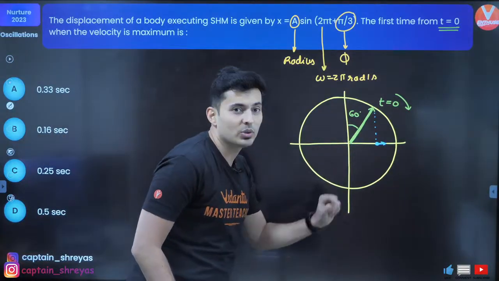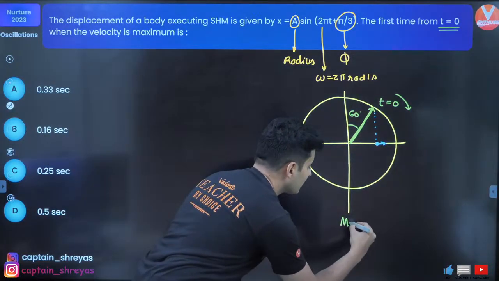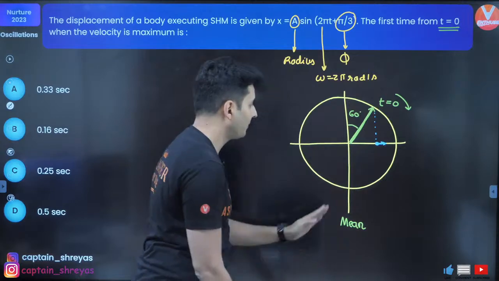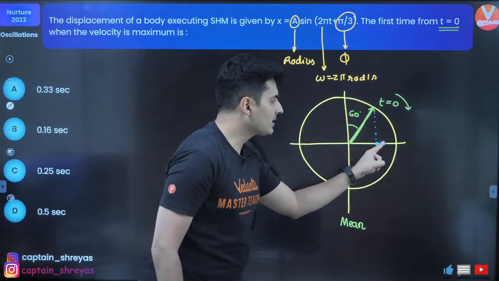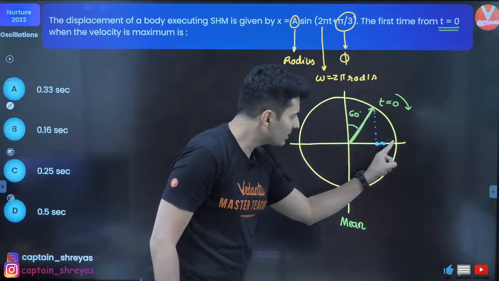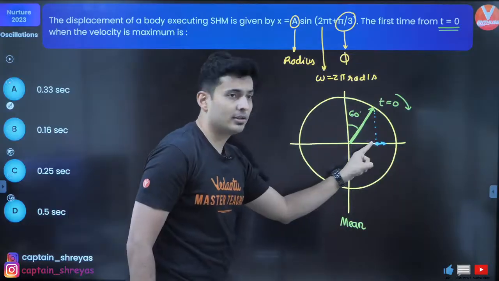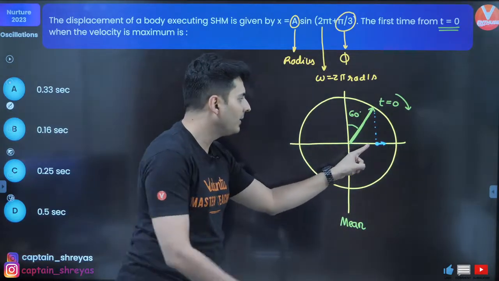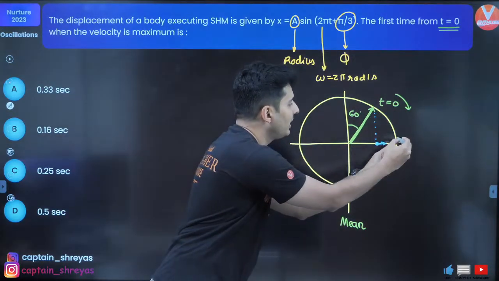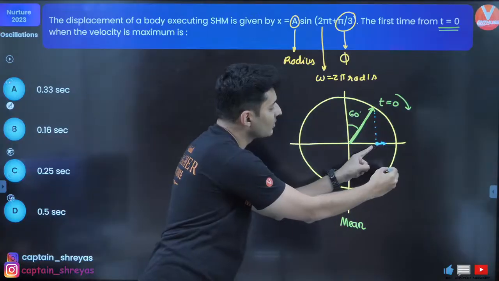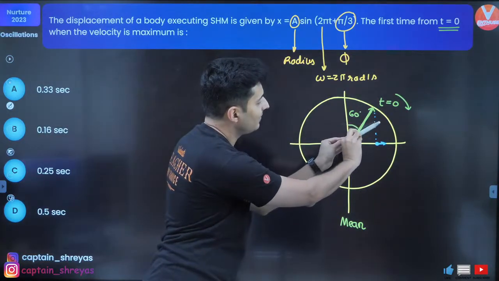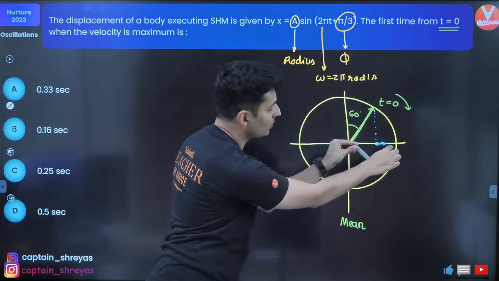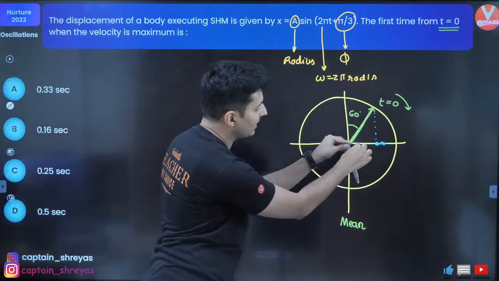Here, this is the mean position. I hope you remember. This is your mean position. When it starts from here, speed reduces, becomes 0. Again, it turns back, increases speed. And when it turns back, this point has already reached here and this starts going here. And this phasor has now gone into the 4th quadrant and the shadow will also start going here.